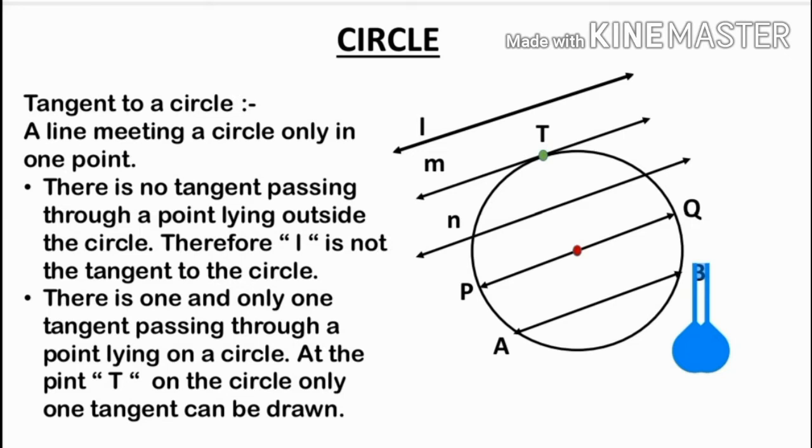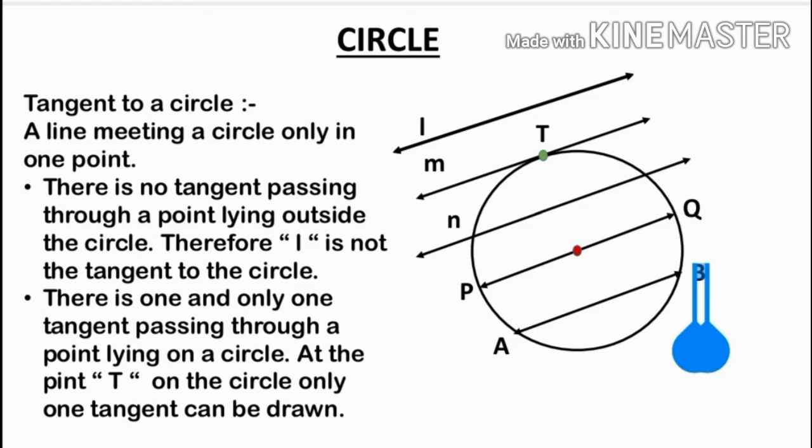If you see the line L, the L is a line which is just outside the circle. So this line cannot be a tangent to this circle. There is one and only one tangent passing through a point lying on a circle. At the point T on the circle, only one tangent can be drawn.